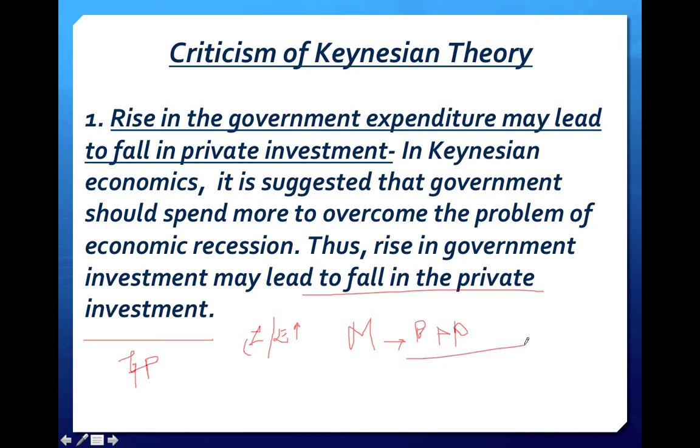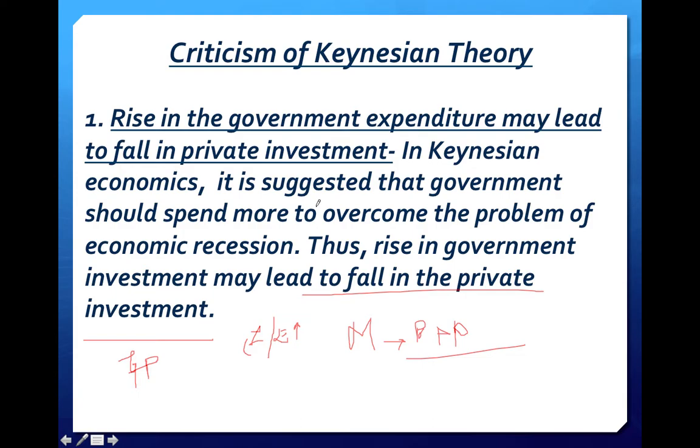And if the government alone does the investment, does the expenditure on the consumers, then the private sector will lose its importance and may lead to a fall in private investment also. So the major drawback in the Keynesian theory is that he has given the sole focus on government expenditure and has totally ignored private expenditure.